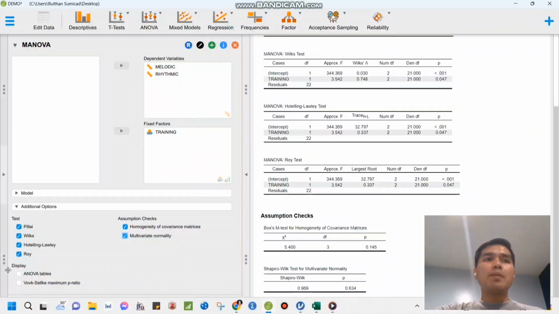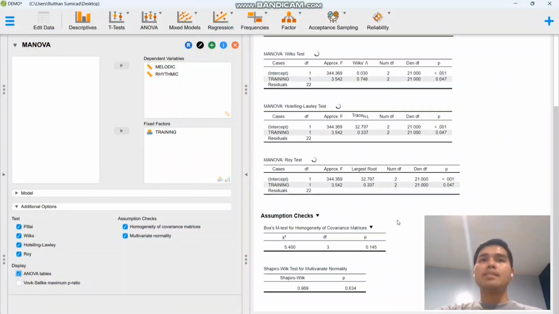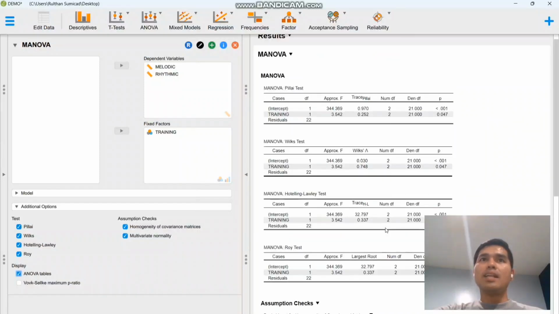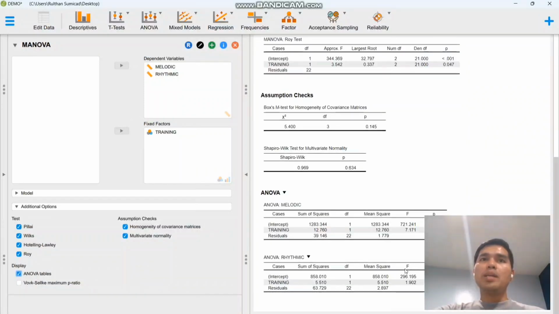And then we also have here the ANOVA table like this. It also provides us a result such as this, which is equivalent to the univariate test in the Jamovi application, where you notice the results are just the same. However, there is one more test that we can perform using the JASP application, which is this one. When we click this, this is its result.